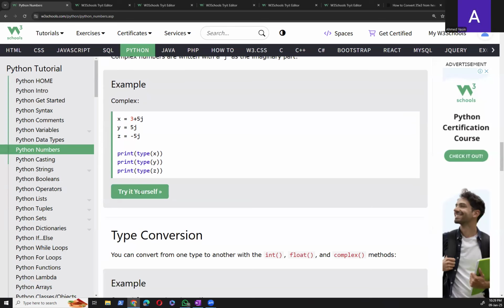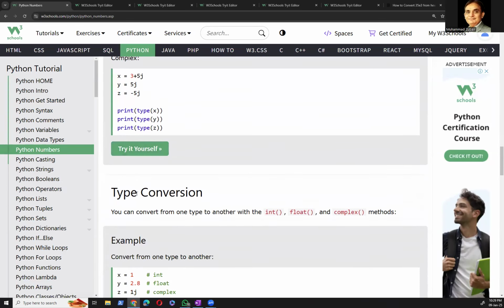But the interesting thing is that we can convert an integer to float, and we can convert float to integer. Yeah, that's possible. You can convert from one type to another with the int, float, and complex methods.